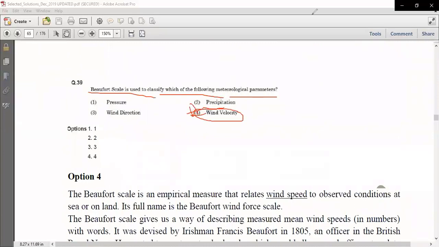Is it clear to everyone? Question number 39. Anyone having any doubt in this? Any participant, any doubt? Okay, so this was question number 39.